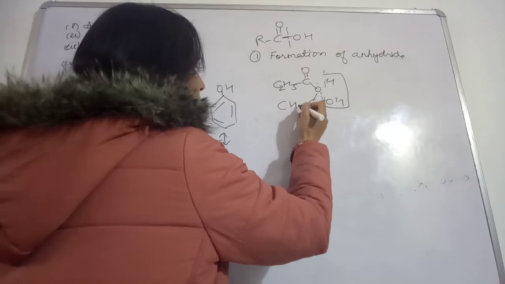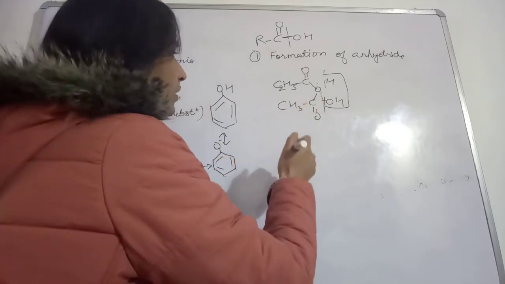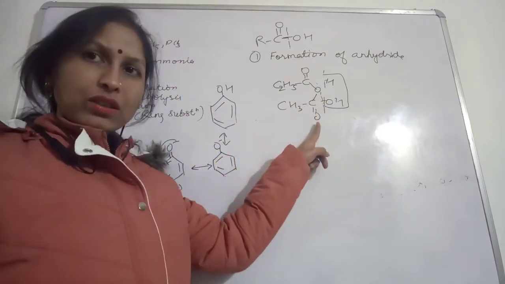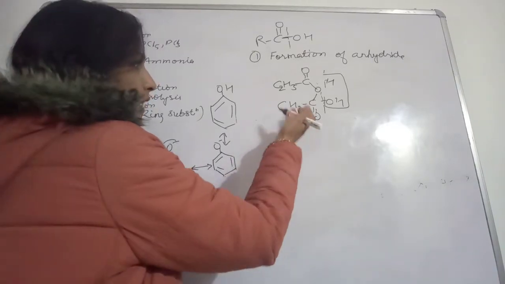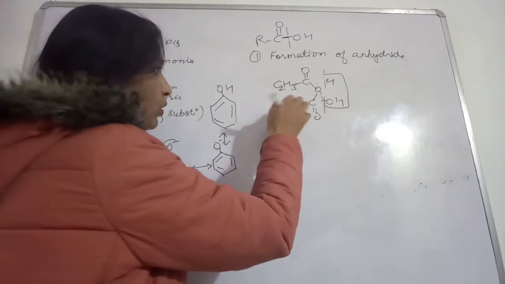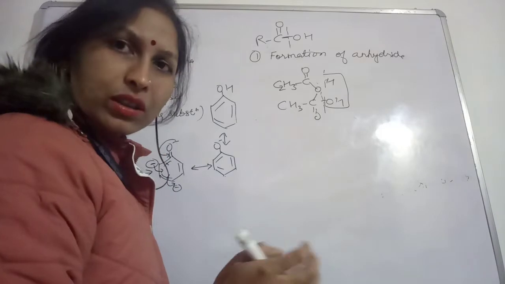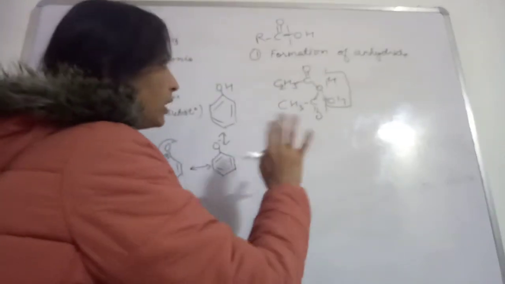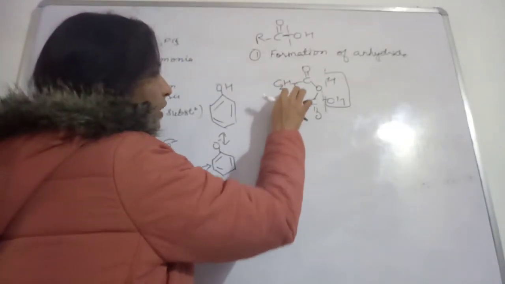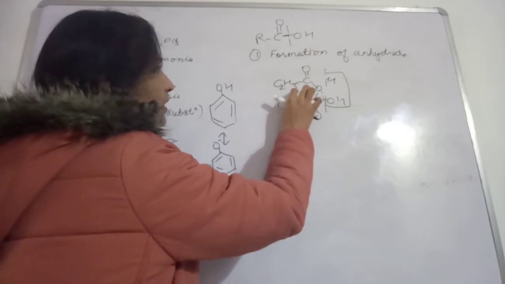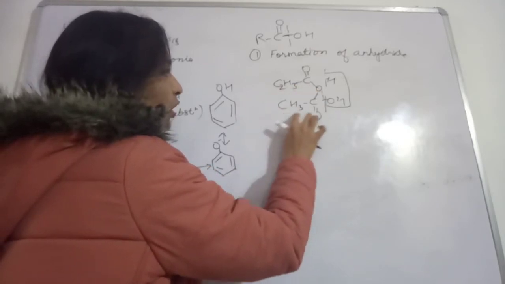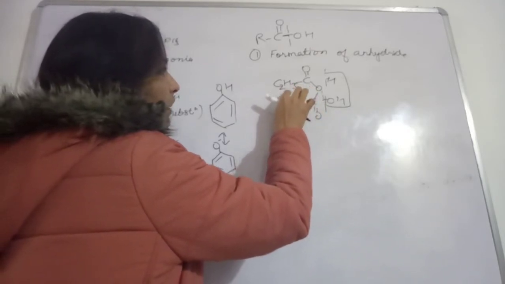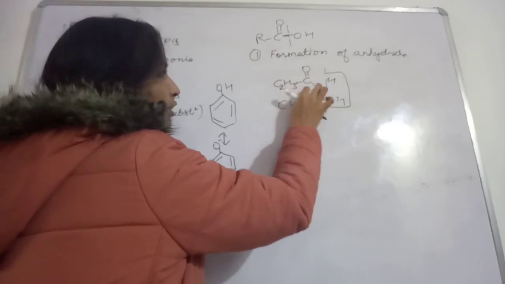Or if you want, you can also change it like this, C3 CH3. Earlier we wrote C3H7, and I will tell you how to name that also. Two different alkyl groups are present here. This is ethyl group and this is methyl group, so this 2 and 3 also will be counted.